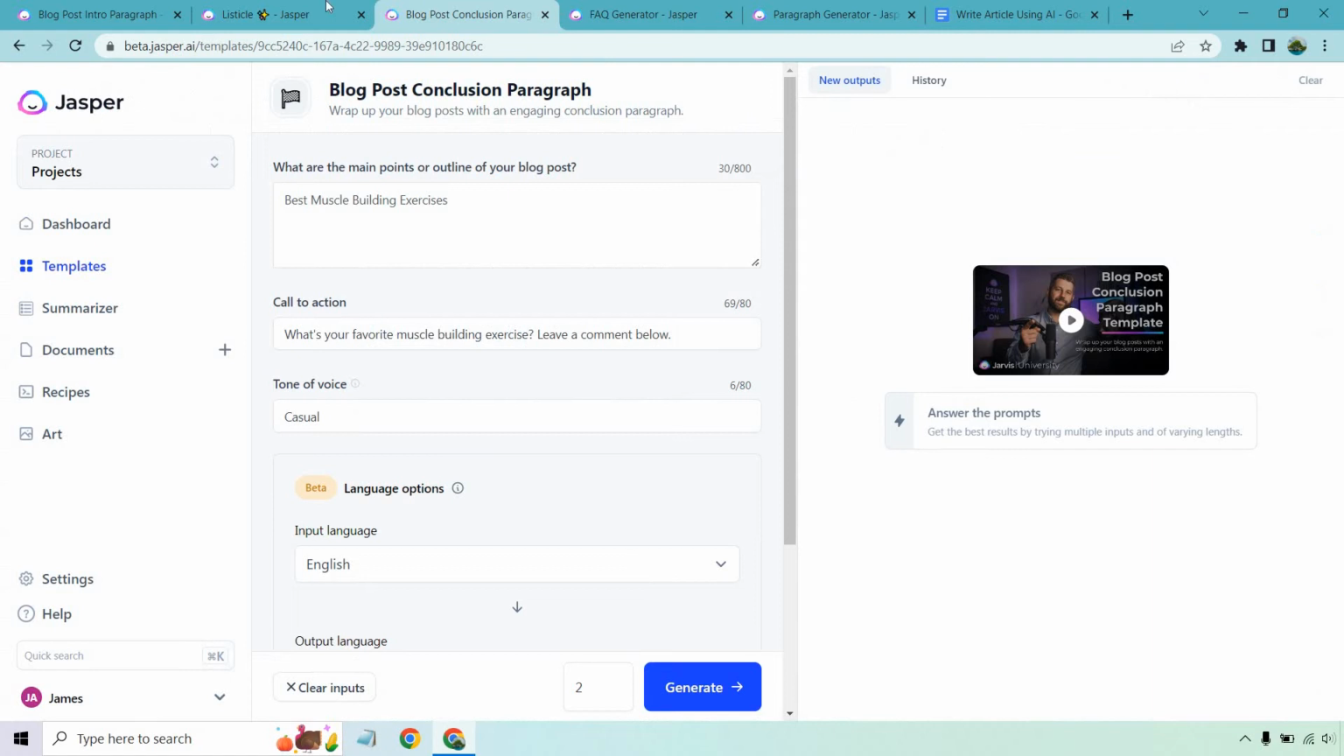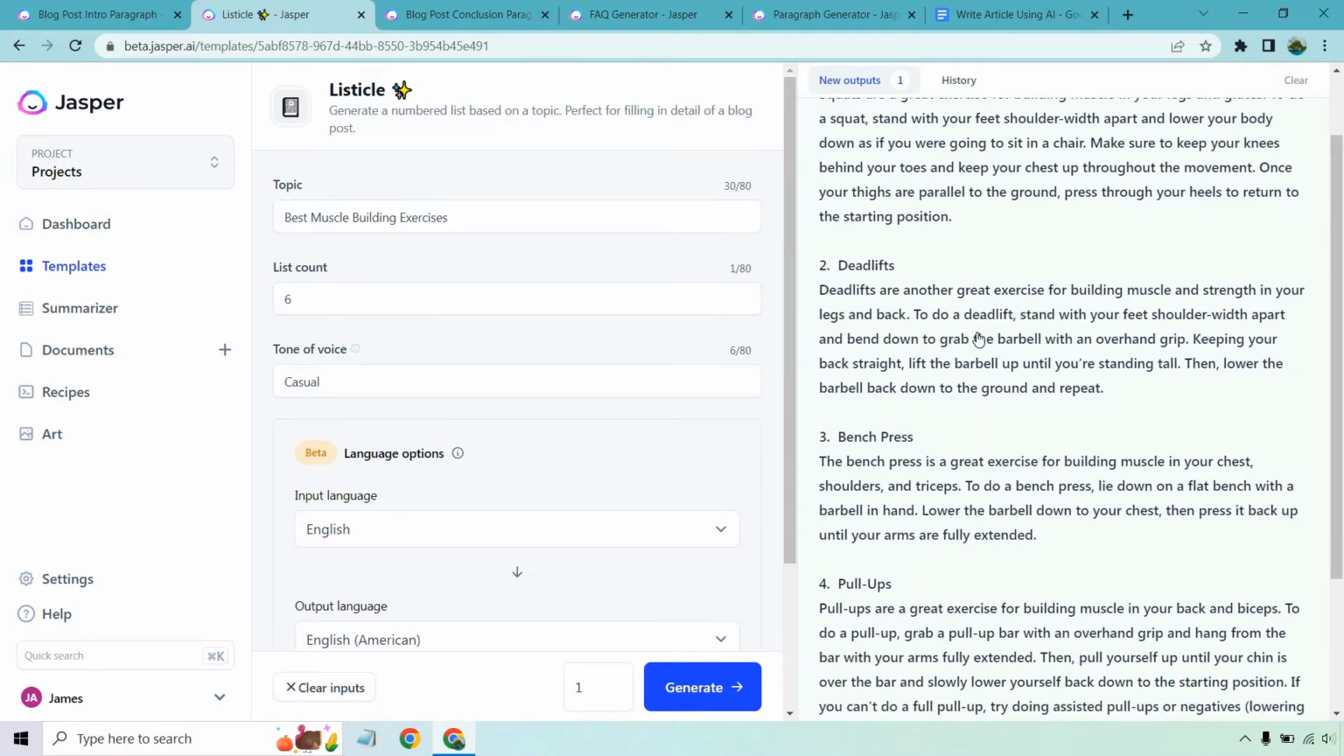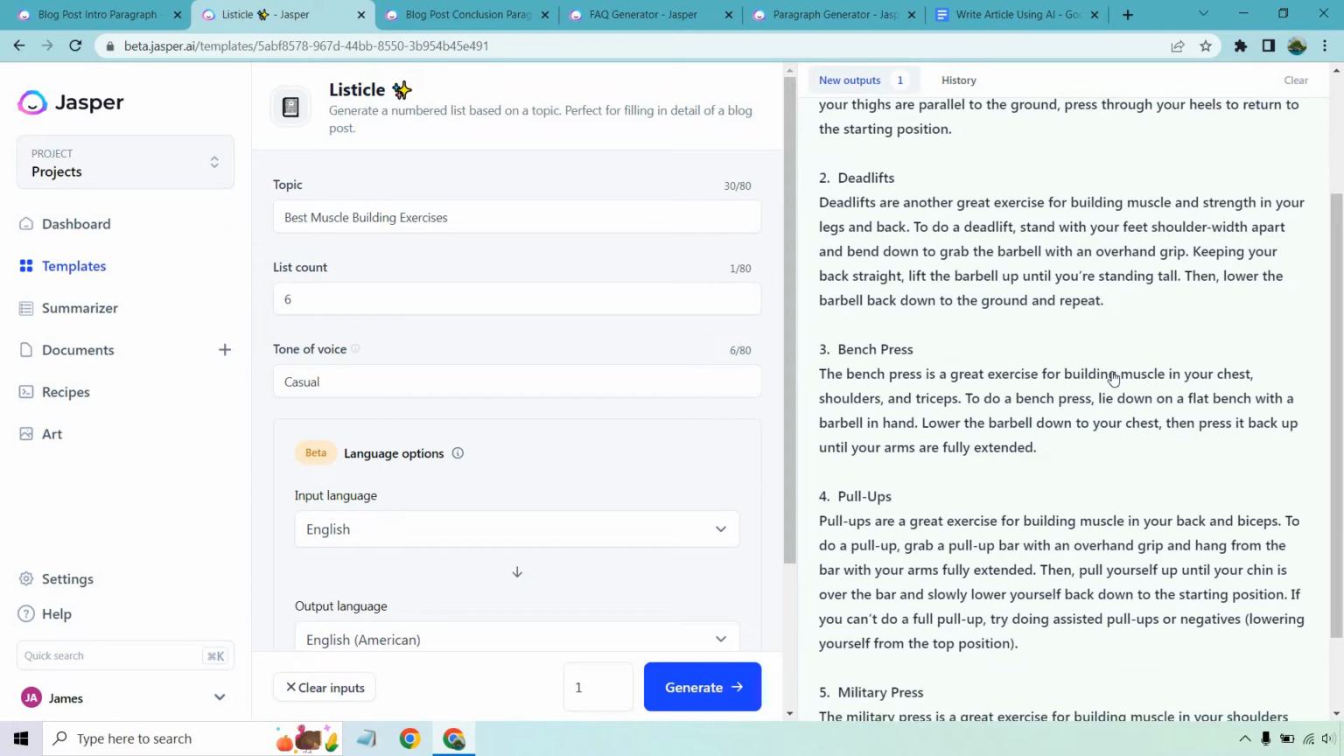But let's go back over here. We can read it a little. They're great for building muscle in your legs and glutes. To do it, it tells you how to do that. Make sure you keep your knees behind your toes. Good. Another great example, to do a deadlift, stand with your feet shoulder width apart, keeping your back straight. Lift the barbell up while you're standing tall. To do a bench press, lay on a flat bench with a barbell in hand.